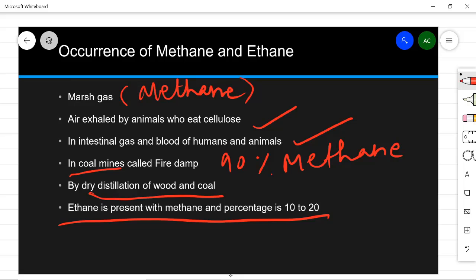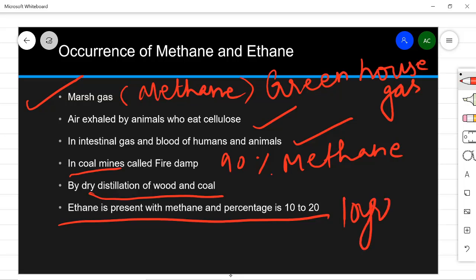Now one more thing, that methane traps or absorbs the outgoing heat radiations from the earth, and thus it is a greenhouse gas. Methane is also a greenhouse gas because it brings the greenhouse effect by trapping the earth's radiation from going out of the atmosphere. And it can remain in the atmosphere for approximately 10 years. See, it can remain there for 10 years, and it is 20 times more effective in trapping heat in comparison to carbon dioxide. So whatever is the capacity of carbon dioxide to trap heat, methane will trap it 20 more times.